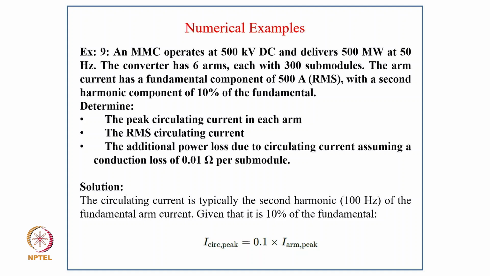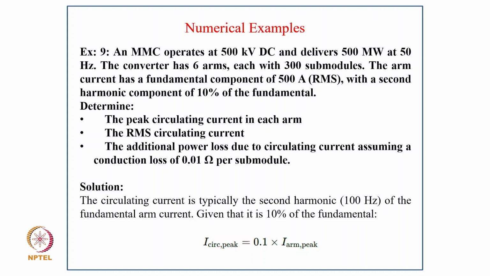Coming to example 9. An MMC operates at 500 kilovolt DC and delivers 500 megawatt at 50 Hz. The converter has 6 arms, each with 300 sub-modules. The arm current has a fundamental component of 500 ampere RMS with a second harmonic component of 10% of the fundamental. Determine the peak circulating current in each arm, the RMS circulating current, and the additional power loss due to circulating current, assuming the conduction loss of 0.01 ohm per sub-module.